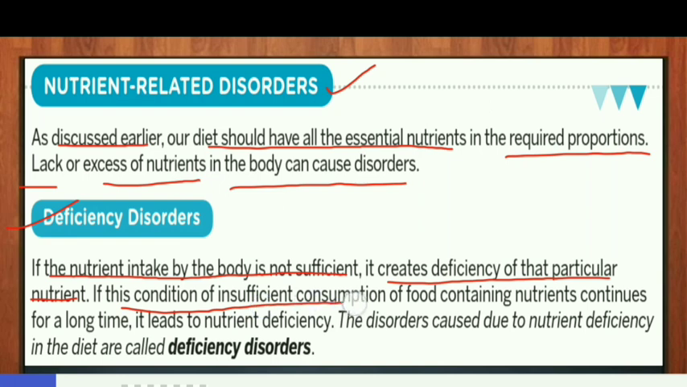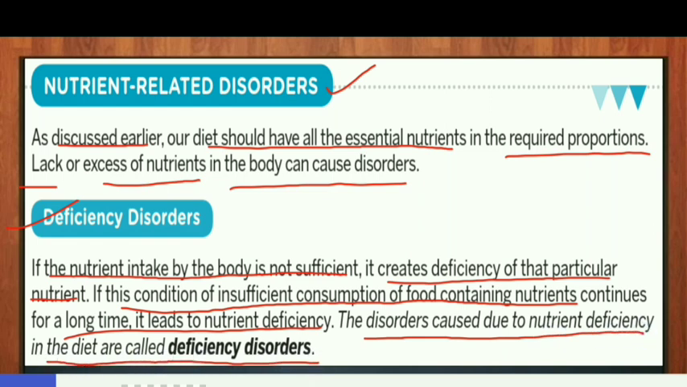If this condition of insufficient consumption of food containing nutrients continues for a long time, it leads to nutrient deficiency. That means if this condition of not taking nutrients in sufficient amount in the diet continues for a long time, it leads to nutrient deficiency. The disorders caused due to nutrient deficiency in the diet are called deficiency disorders. Let's revise. The disorders caused due to nutrient deficiency in the diet are called deficiency disorders.